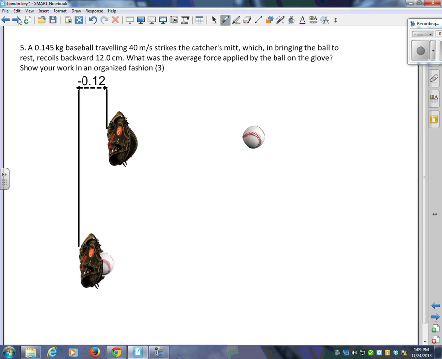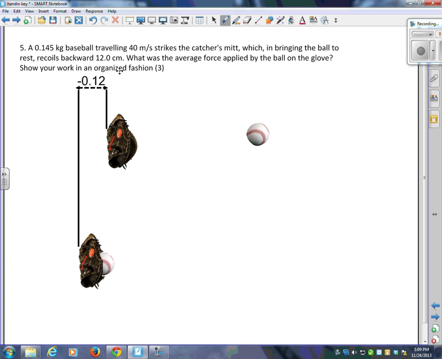A 0.145 kilogram baseball traveling at 40 meters per second, so the baseball's coming into the baseball glove like this, strikes the catcher's mitt, which in bringing the ball to rest recoils backward about 12 centimeters. So the mitt goes backwards about 12 centimeters, or 0.12 meters. What was the average force applied by the ball in the glove? Show your work in an organized fashion. All right, so there's 3 steps here.